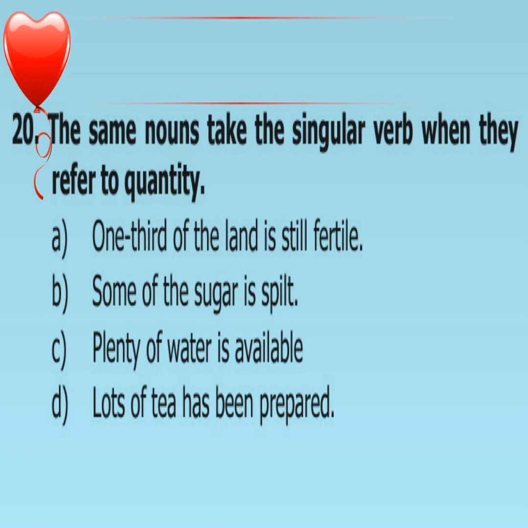So the verb is. Plenty of water is available. Plenty of is there, it refers to the quantity, so the verb is singular, is available. Lots of tea. Lots of is there, so the verb is singular, has been prepared. Let's move to the next rule.